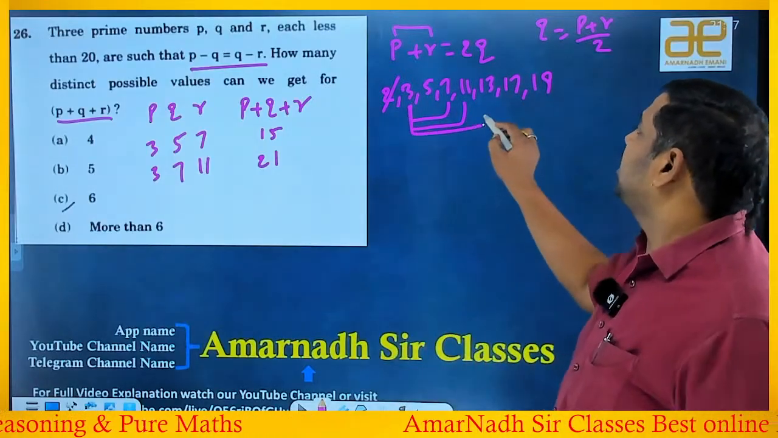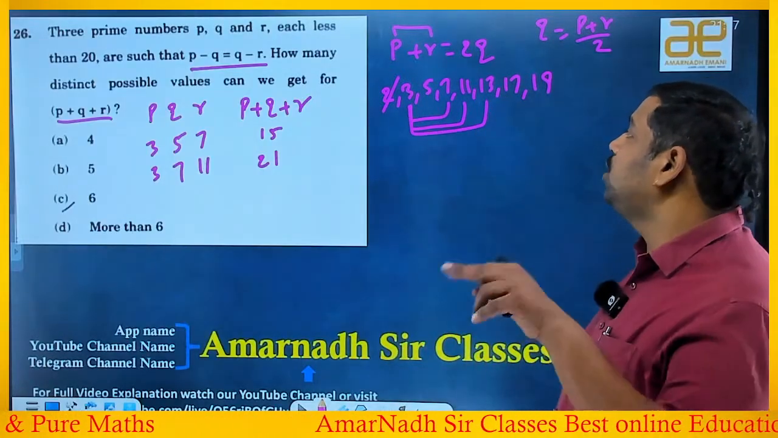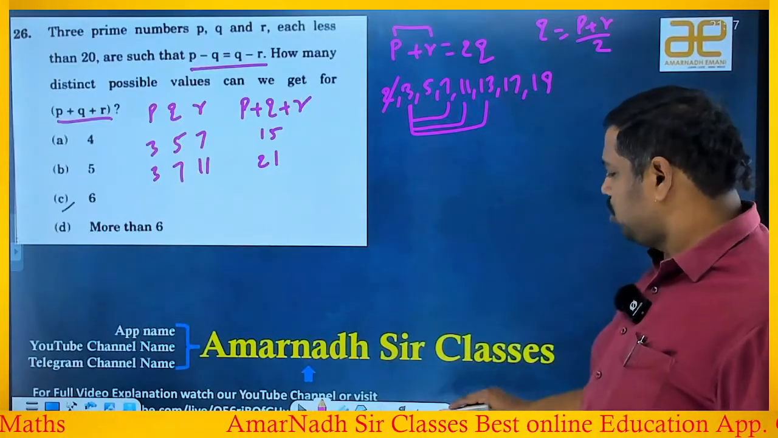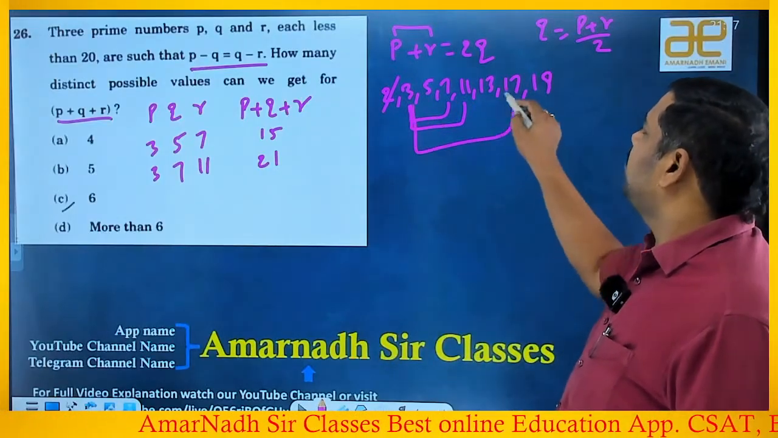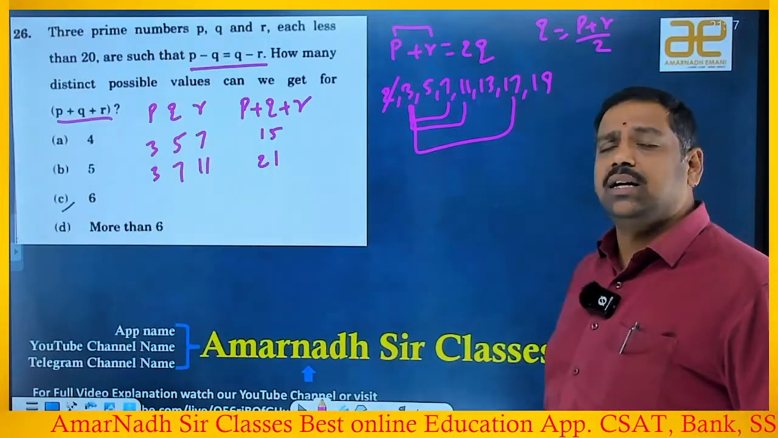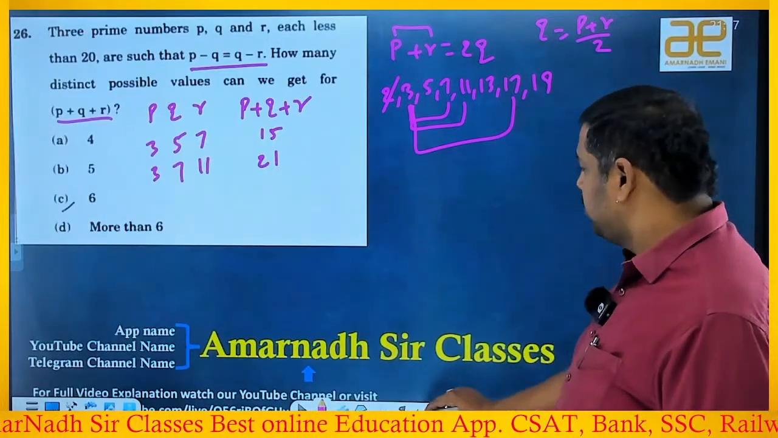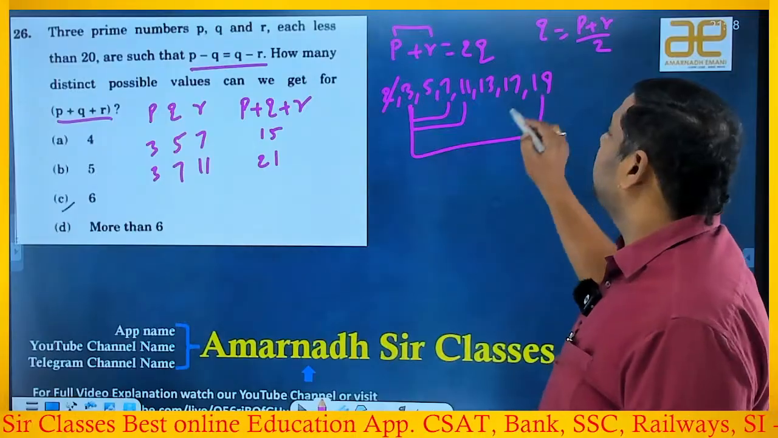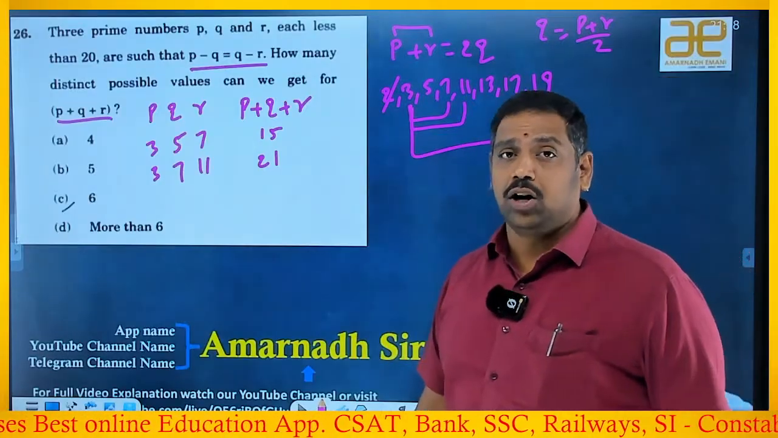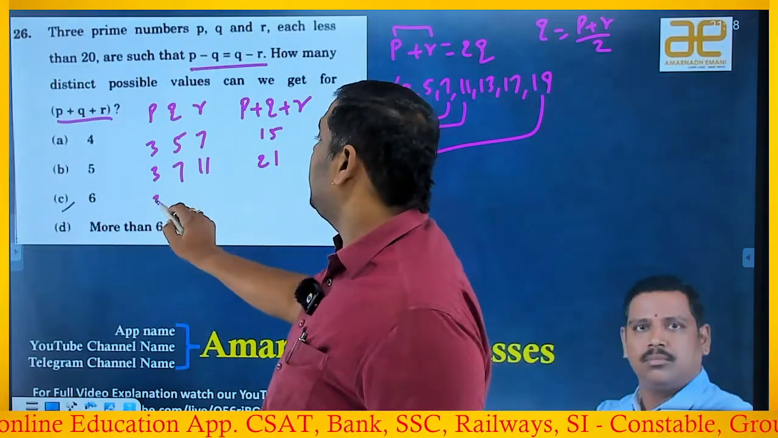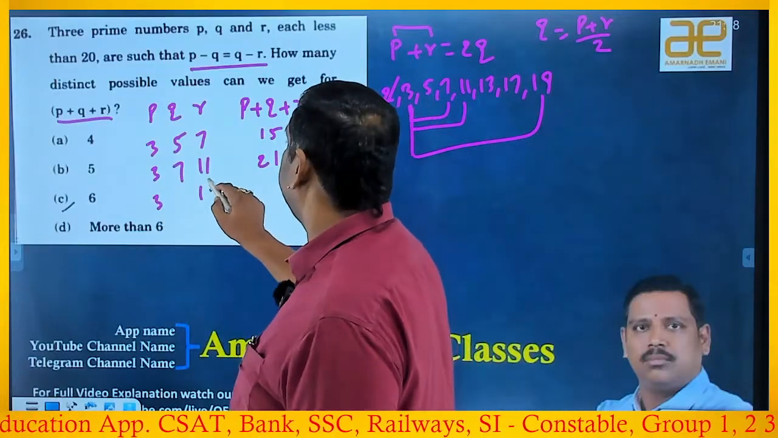Next, if I take 3 and 13, 3 plus 13 is 16, by 2 is 8, 8 is not a prime number, so I should not take it. 3 and 17 if I take, sum is 20, by 2 means 10, which is not an odd prime number, so leave it. 3 and 19 is 22, by 2 is 11, is a prime number. So 3 and the other one is 19 and it is 11, right?